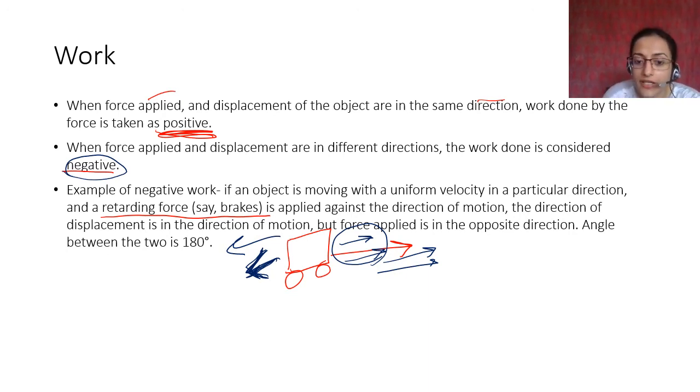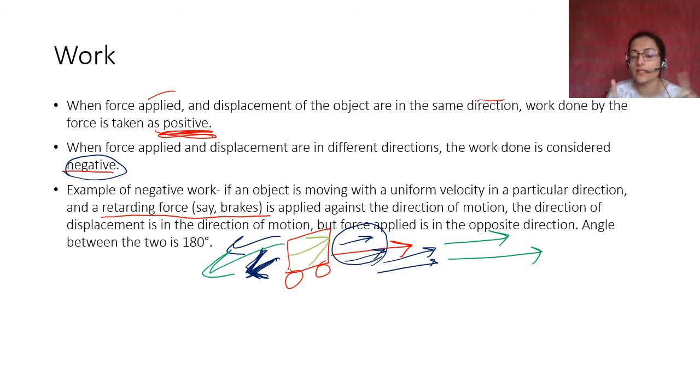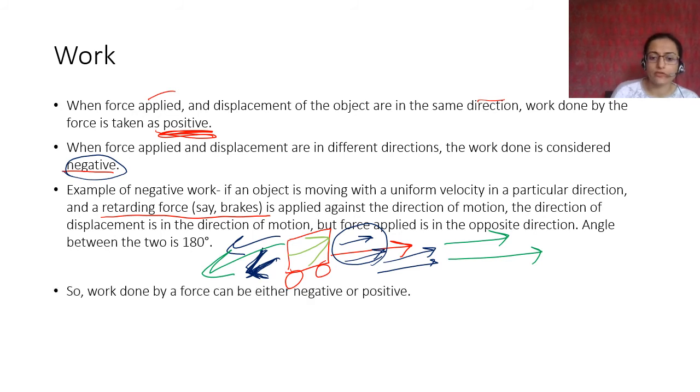If you are accelerating this, and if both of them are in the same direction, acceleration कर रहे हो, आप उसको force दे रहे हो, they're in the same direction, then that is positive work. But if you are putting force in this direction and the displacement is in this direction, that means work done is negative, क्योंकि force के उल्टा displacement हो रहा है, okay. I think this is simple, especially after having done motion and force के chapters. I think this is easy for you.